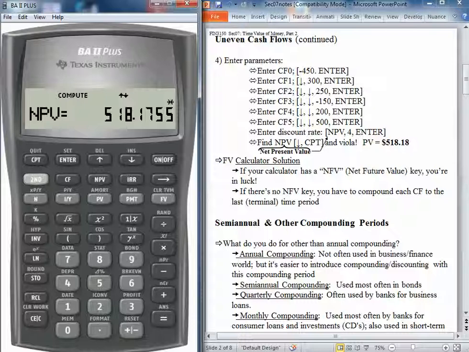That concludes this segment. In the next segment, we'll move on to semi-annual and other types of compounding.